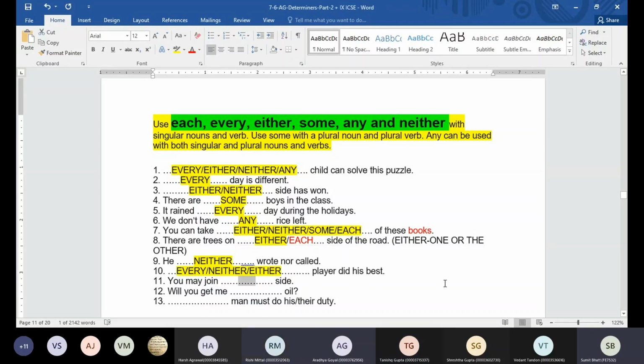Okay, you may join dash side. Any, either. Okay, any can be there, either can be there, or neither side. Okay, if you're using either, chances are you can use neither also. Okay, will you get me dash oil? Some. Okay, what are we doing in this case?